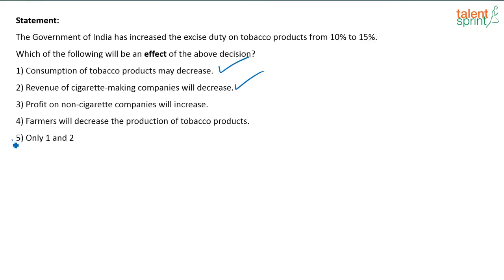So, the correct answer here is only 1 and 2. These seem to be the effect of the above decision. So, when you increase the excise duty on tobacco products, consumption of tobacco products might reduce, and also revenue of cigarette making companies will reduce. These are the effects of the decision taken. Yeah. So correct answer is option 5.